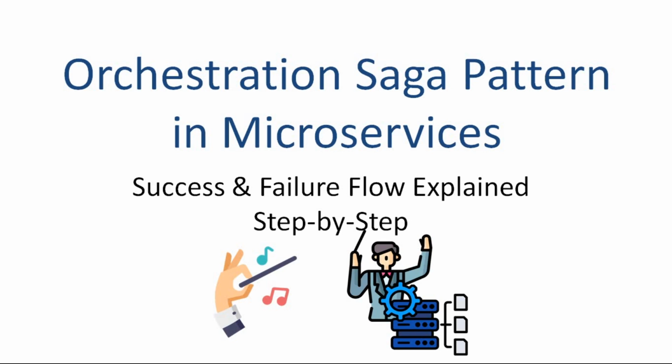In the last video, we discussed what can go wrong when you don't use the Saga pattern in microservices. Things like inconsistent data and failed transactions across services. In this video, we are going to dive into the orchestration Saga pattern and see how it manages distributed transactions step by step. First, we'll walk through the happy flow and then we'll see how it handles failures using compensation logic.